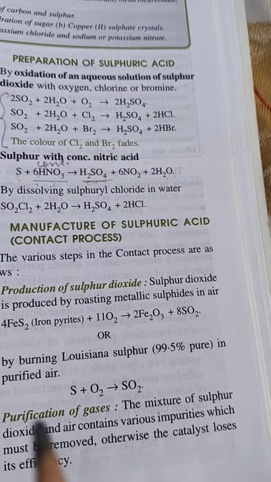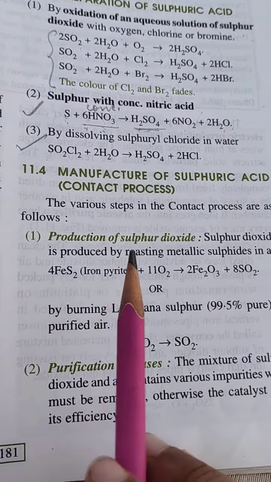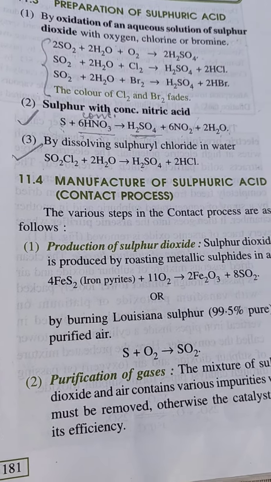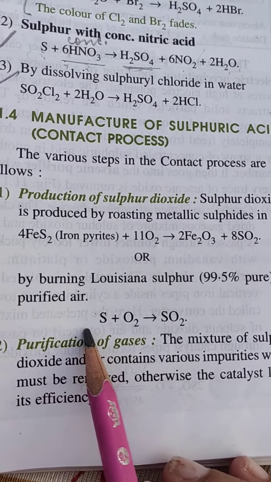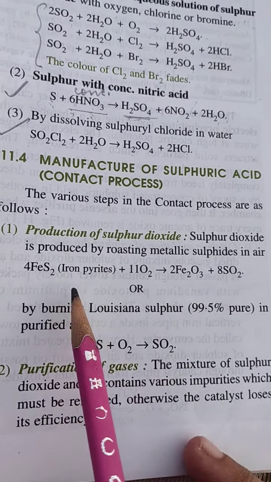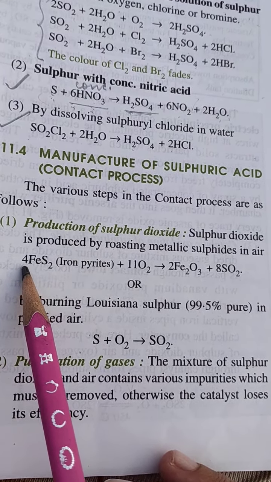First one is production of sulfur dioxide. So how can we prepare sulfur dioxide? For this we can use S plus O2 giving SO2. Simple, S plus O2 gives SO2. Or we can use iron pyrite. What is iron pyrite? FeS2.